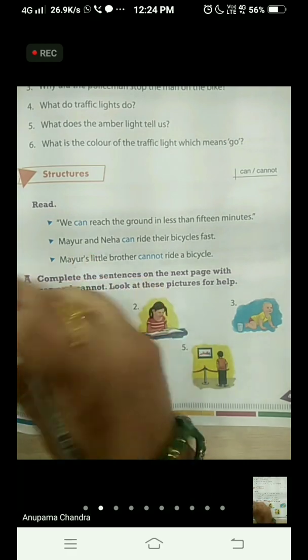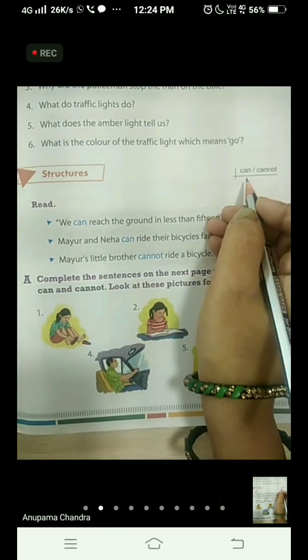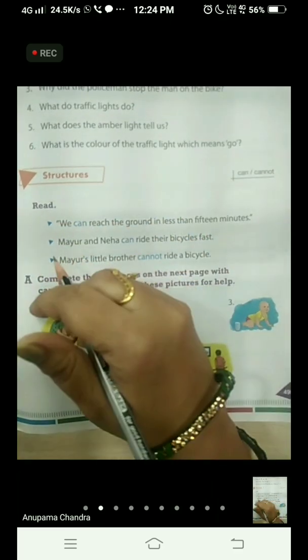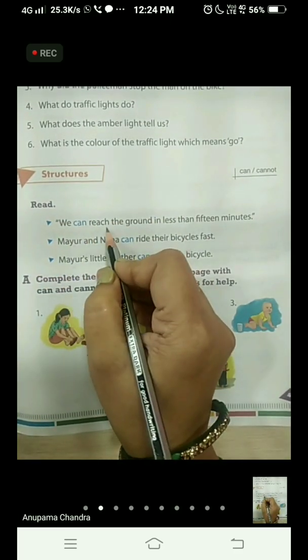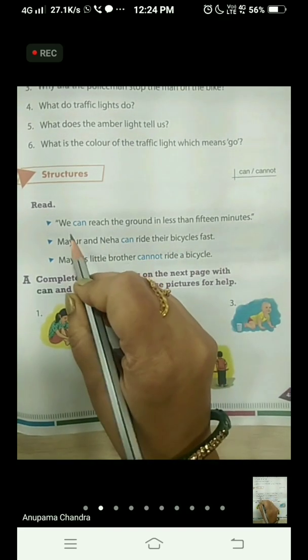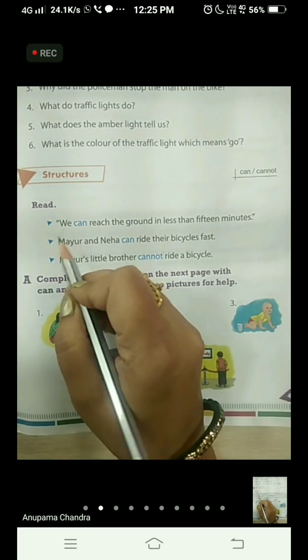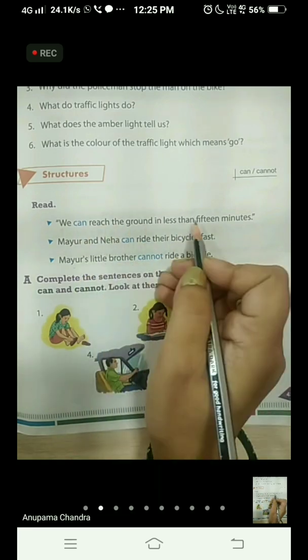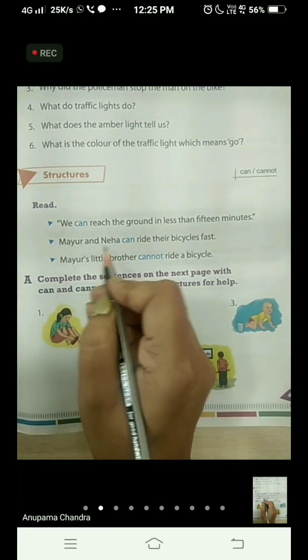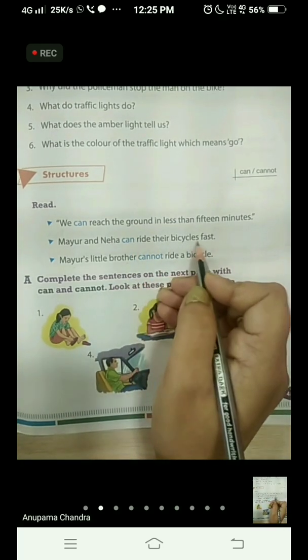Now, children, we can use can to show an ability, what we can do. Okay, like here, we can reach the ground in less than 15 minutes. Okay, so those people can reach the ground. They can go there in 15 minutes. That is their ability. Now here, Mayur and Neha can ride their bicycles fast.